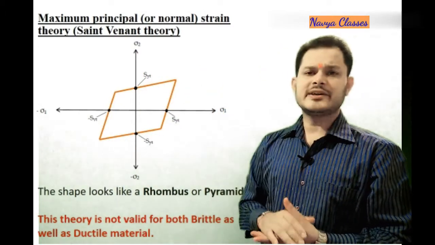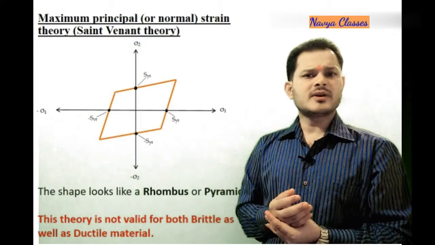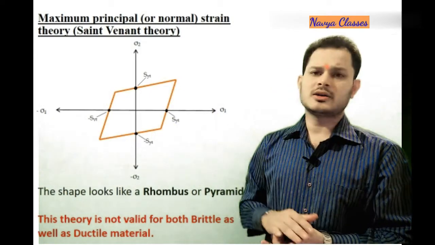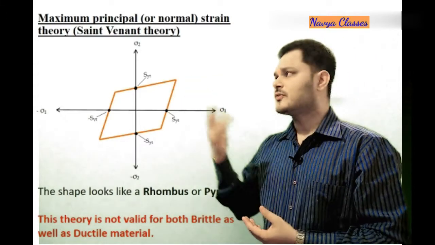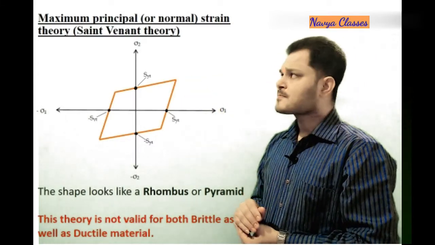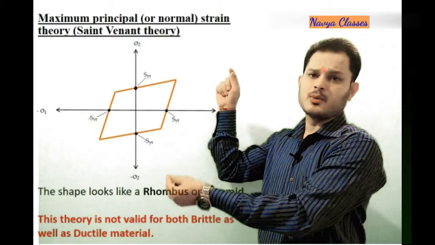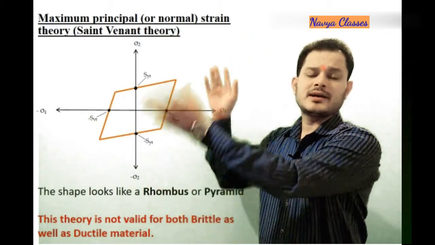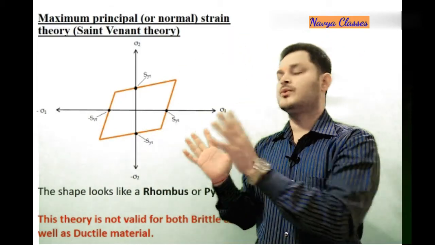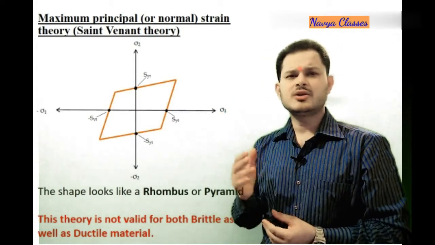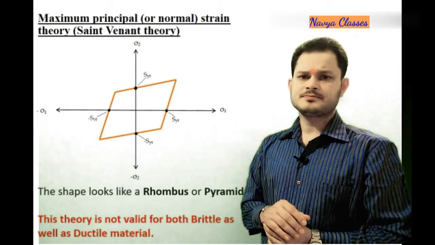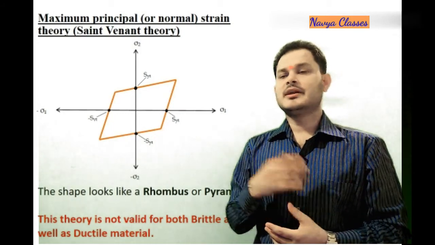So this theory of failure is not suitable for any type of material, brittle or ductile, because it is very dangerous. It is very difficult to predict when the failure will occur, because at some point it is exceeding sigma yp, and at some point the material is failing before reaching sigma yp. So this theory of failure is not used for any type of materials. In the next lecture we will see the next theory of failure.